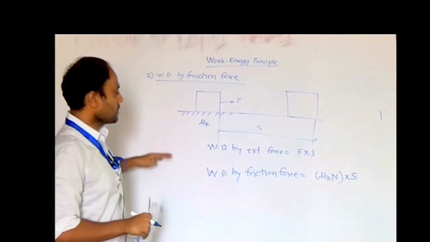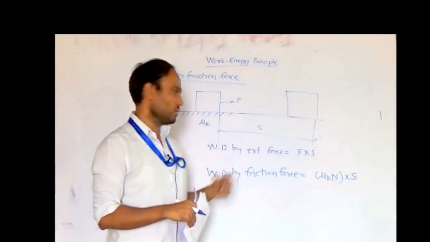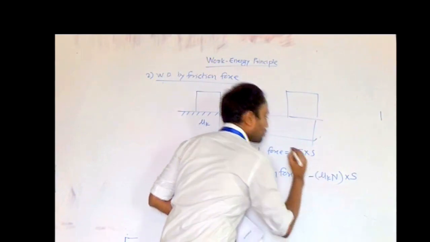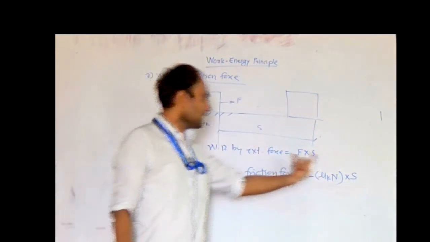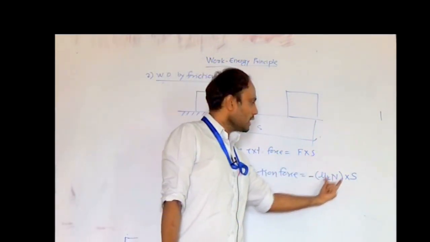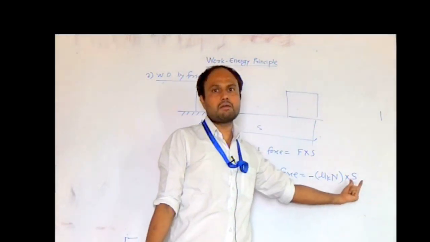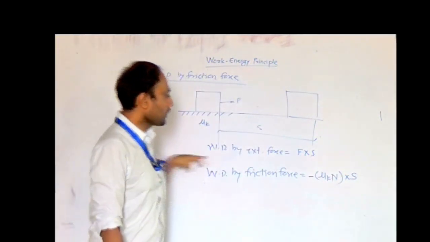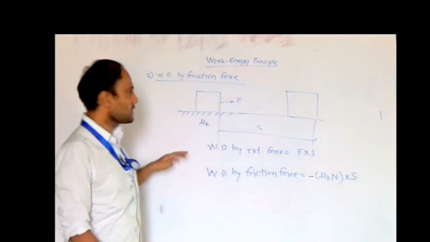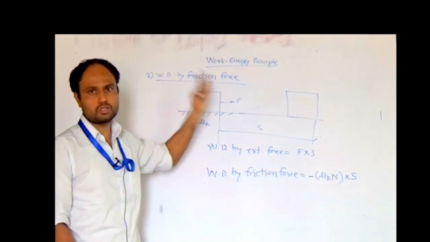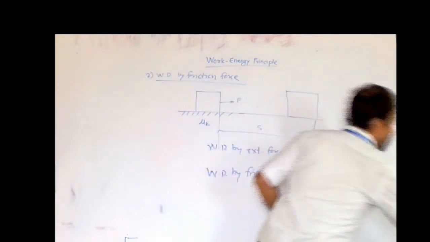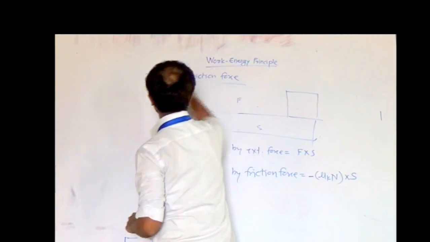But as the friction force is in opposite direction of motion, we have to consider that work done by friction force as negative. So this part is nothing but the friction force mu k n, and s is nothing but the distance travelled by the block. So this is how we calculate the work done by the friction force. So this is the second type of work done that we may come across while solving the problem. Now let us consider the third type of the work done.